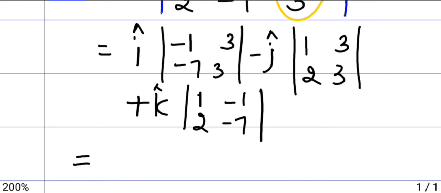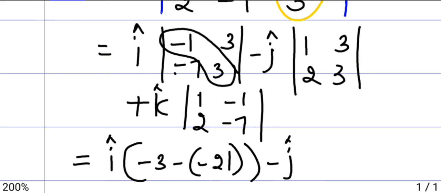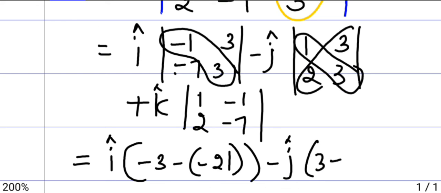So here, further simplifying the determinants, we get minus 3, 3 ones are minus 3, minus of 7 threes are 21. Then minus j, 3 ones are 3 minus 3 twos are 6.